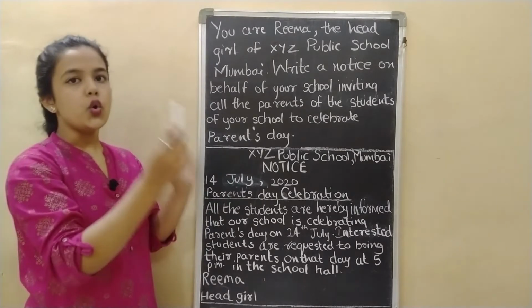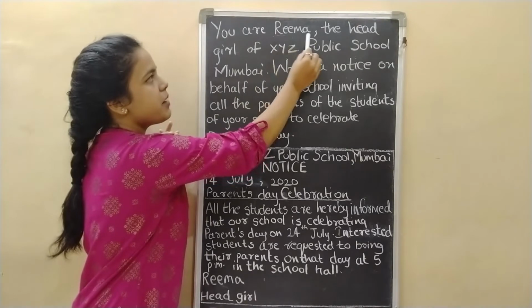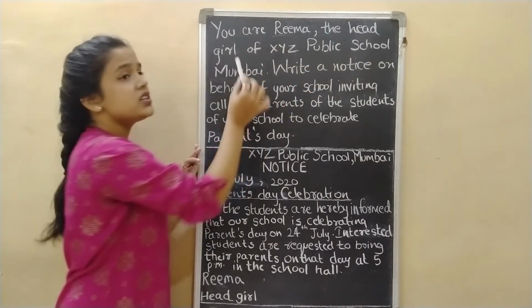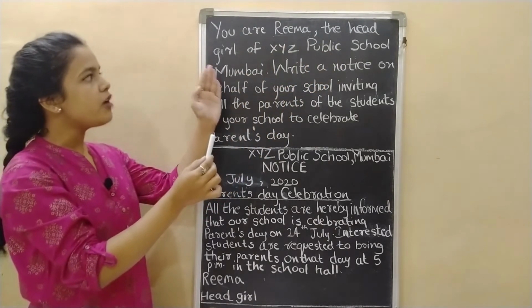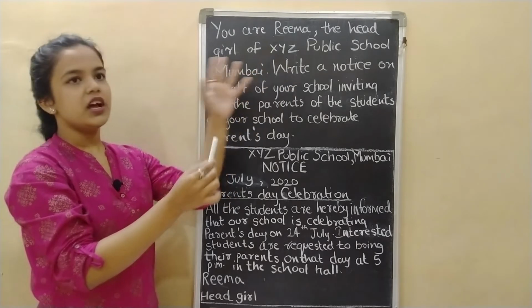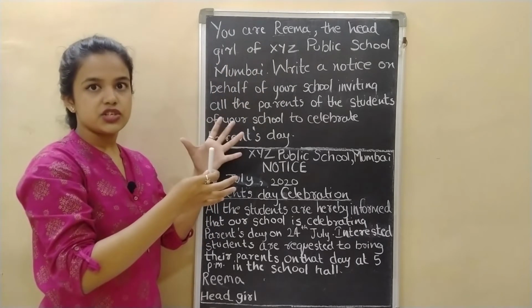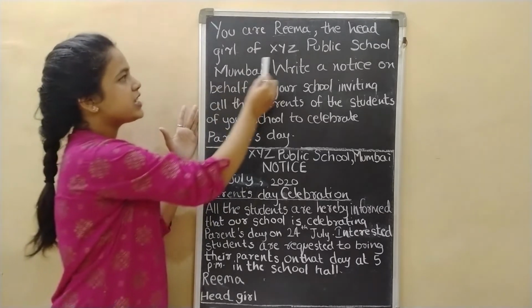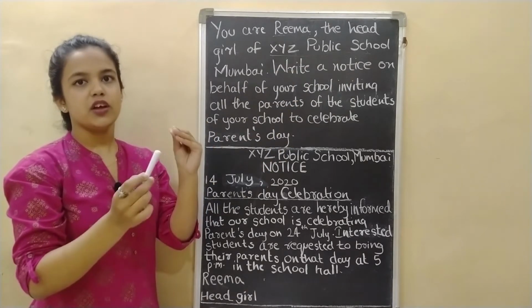Now here, who is the authorized signatory? That is Reema. Reema is the authorized signatory. She is the head girl. What is her designation? That is head girl, of XYZ Public School. Now this notice is regarding school invitation, so the name of issuing authority will be XYZ Public School. This will be the name of issuing authority.